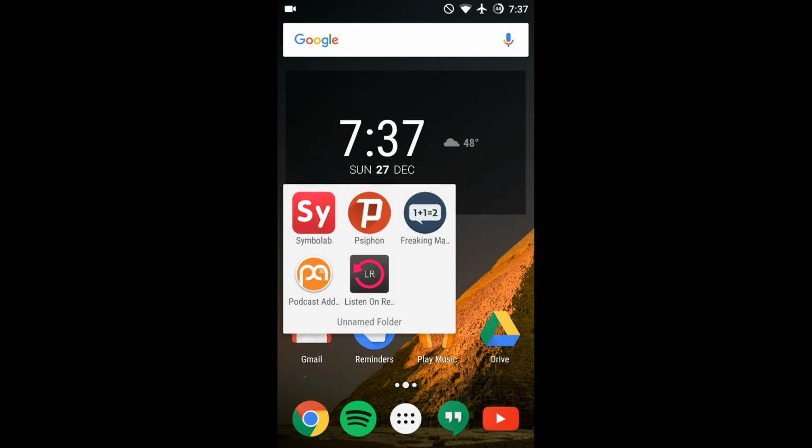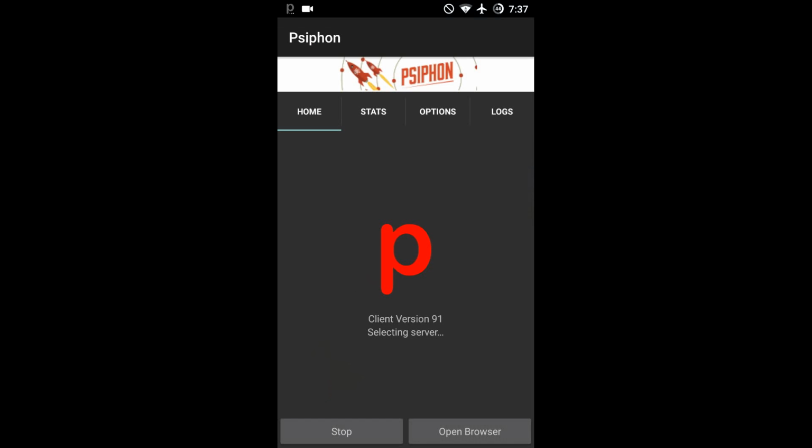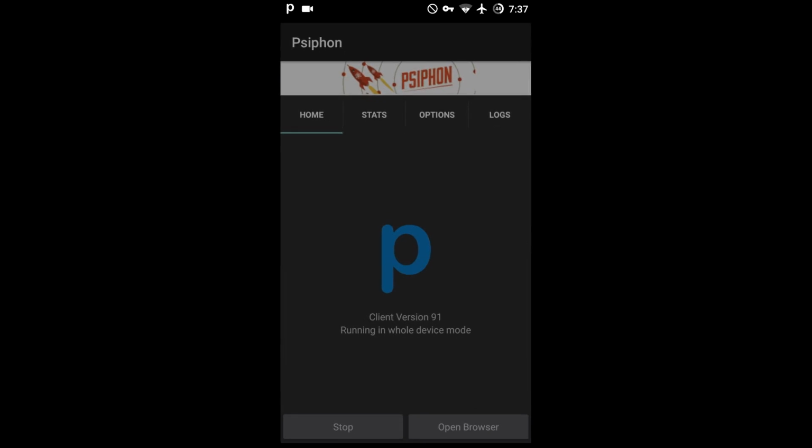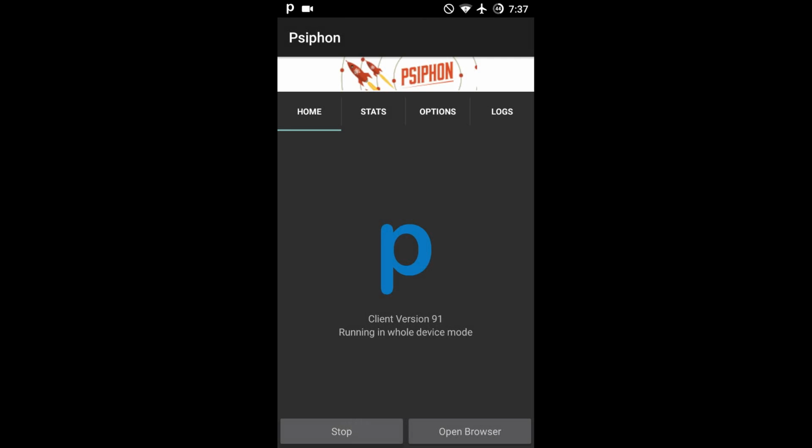Now, moving on, I wanted to talk about Psiphon. I've already mentioned Psiphon in one of my other videos. What Psiphon does is it's just a VPN service. Now, as you can see, again, a lot of ads in these free, really useful apps, but Psiphon just works really well. If you're on a blocked Wi-Fi network, and you can't access some website, Psiphon will go in, set up a connection, and then you will be able to access any website, even if it's blocked on, like, an office Wi-Fi connection or something.